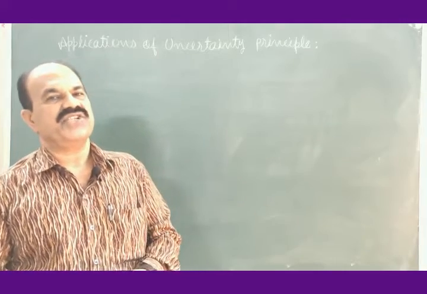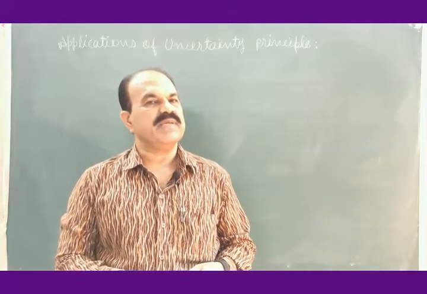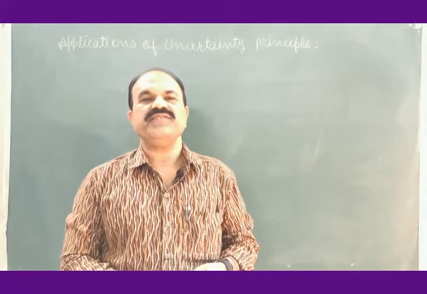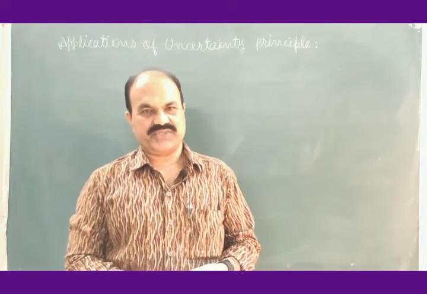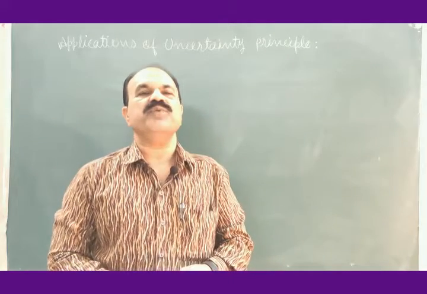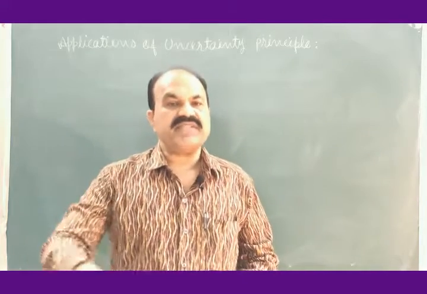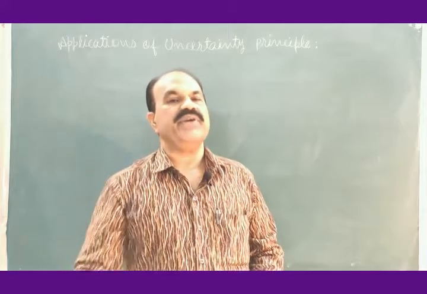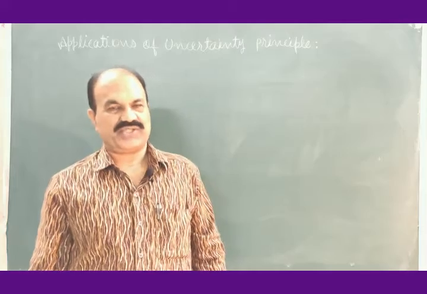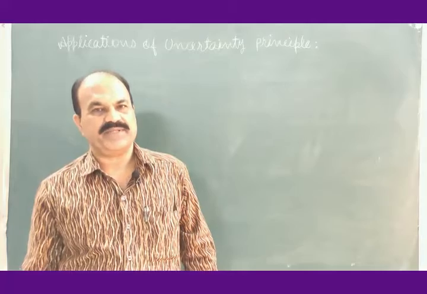Applications of uncertainty principle. We have studied in uncertainty principle that delta x into delta p is greater than or equal to h cross. The product of uncertainty in the measurement of position of a moving body and uncertainty in the simultaneous measurement of momentum of that body is always greater than or equal to h cross. We want to find applications of this uncertainty principle.